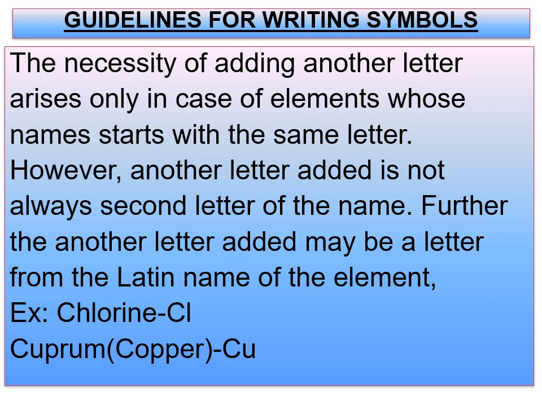Thus, calcium by Ca, cobalt by Co, where the other letter added is the second letter of the name. Whereas chlorine is represented by Cl, here the other letter added is not the second letter of the name, but some other letter from the name. Now, the symbol used for copper is Cu, which has been derived from the Latin name cuprum. I hope, children, you understood the guideline with the examples. Pay attention and listen to the conditions carefully.